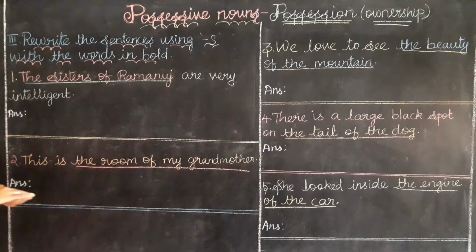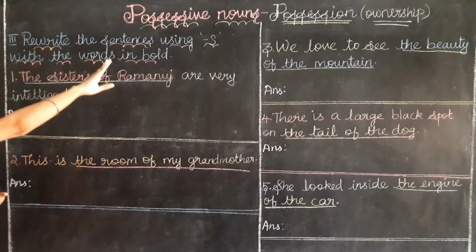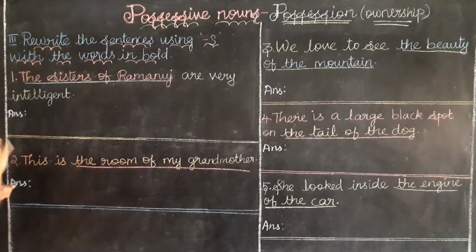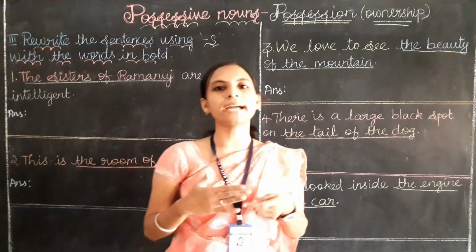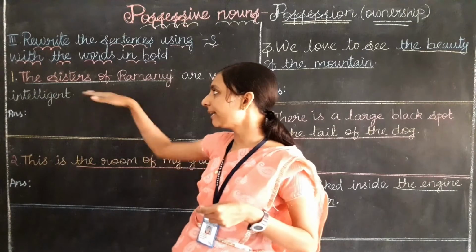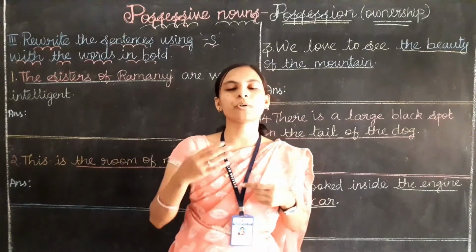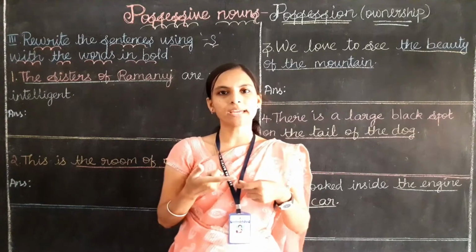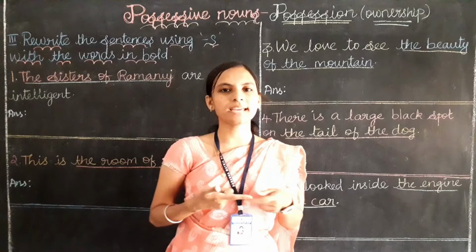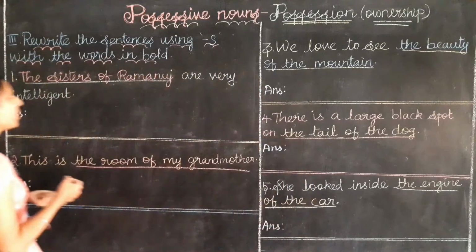3rd Roman, rewrite the sentences using apostrophe s with the words in bold. Here I have underlined the words in which you are going to add apostrophe s to show the possession. Shall we start doing the exercise? So the first question.